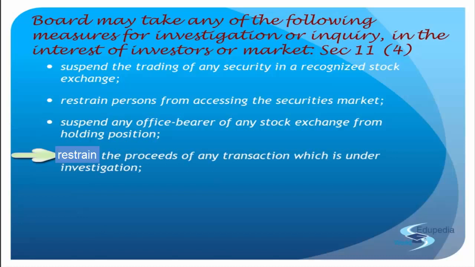Next, restrain the proceeds of any transaction which is under investigation. Any proceeds of a transaction under investigation can be frozen. When they say retain, it is actually impound. They can seize, right? So SEBI can seize and retain the proceeds that have come from any security. Security has been sold, right? First thing is they get hold of the security. No trading with intermediaries. If the securities are with intermediaries, SEBI orders the intermediaries not to deal in them. No exchange. Keep it with you.